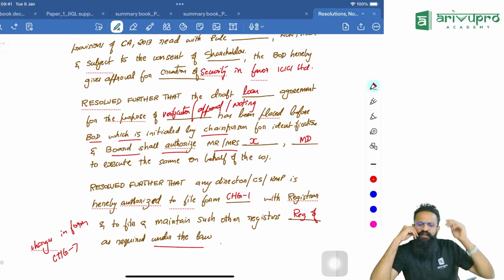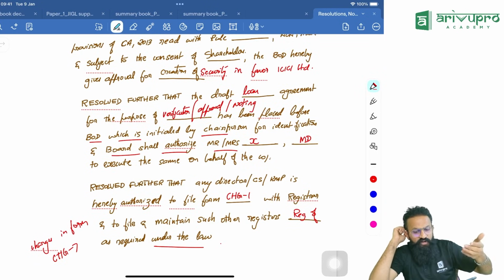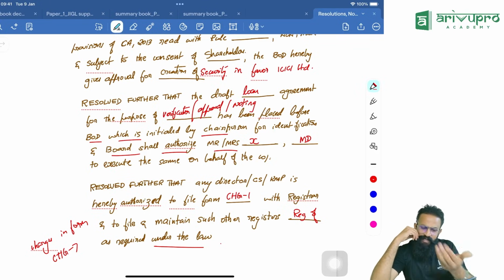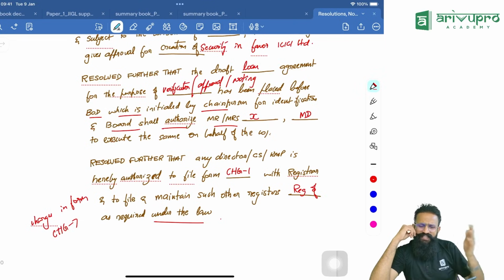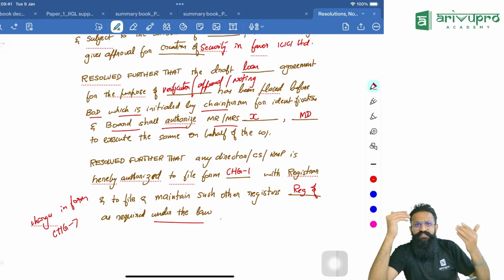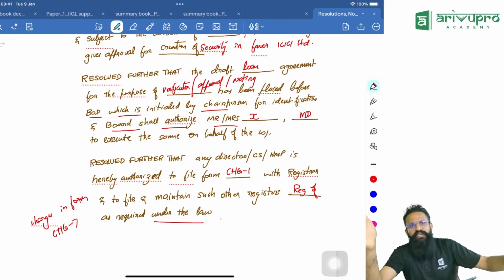Resolved further that the draft abridged annual report for the purpose of verification has been placed before the board, initialed by the chairperson for identification, and the board shall authorize, say for example, the company secretary to execute the same and to distribute the same amongst all the shareholders.